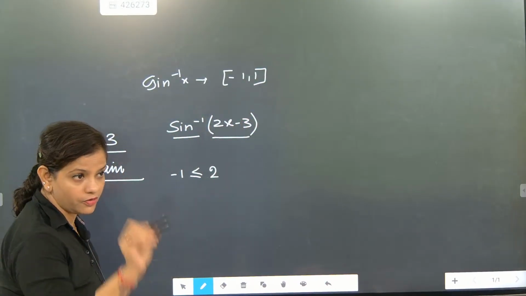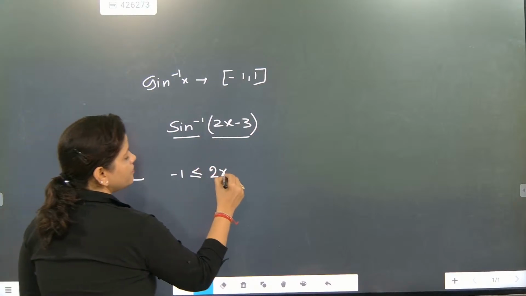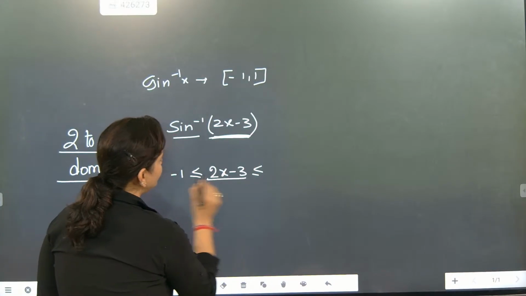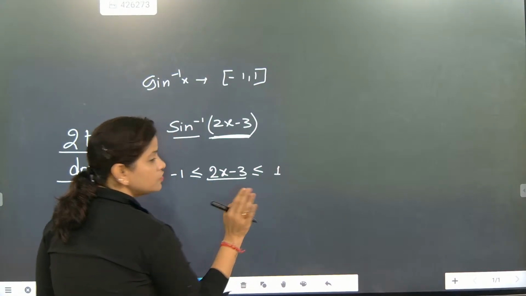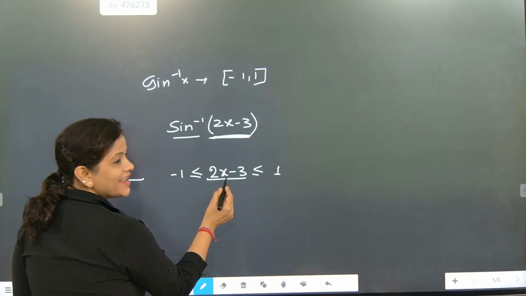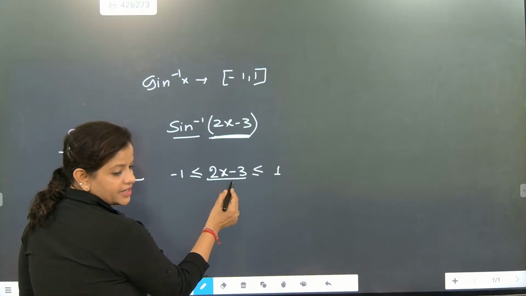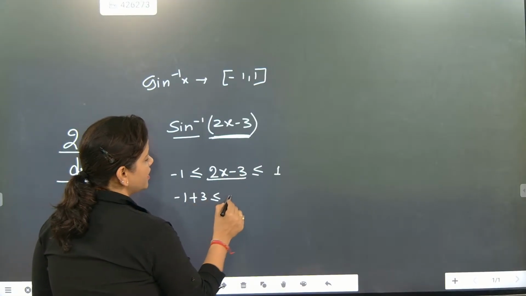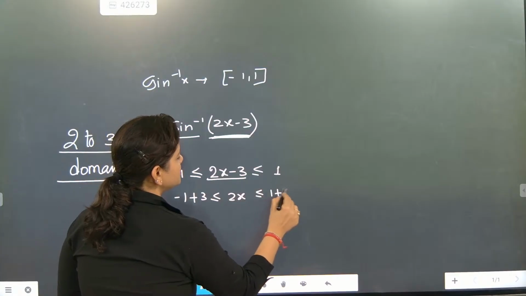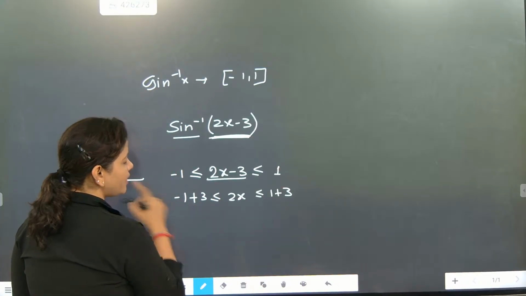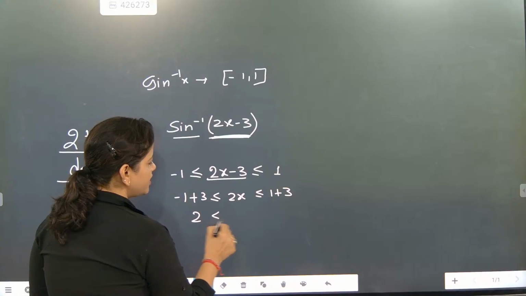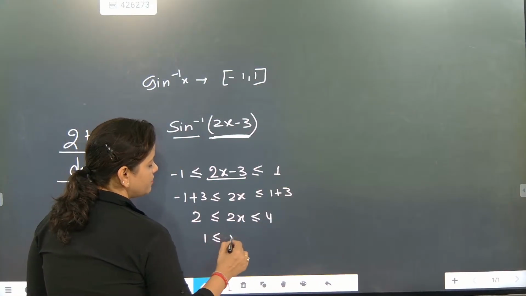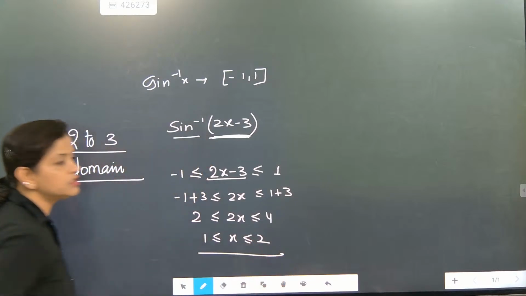How are you going to solve? Focus. It will come as 2x minus 3. So whatever is written here, you have to write between -1 to 1. Then slowly you have to bring x here. So we add 3 everywhere: here -1 plus 3 becomes 2, in the middle 2x, and here 1 plus 3 is 4. If you divide everything by 2, x lies between 1 and 2. This is one pattern question.